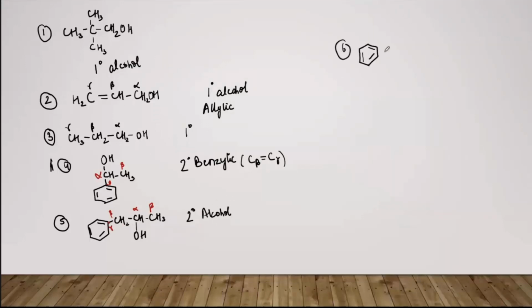This is the ring CH, double bond CH. Okay, so this is a complete compound. Now I'm going to label for clarity. So this OH is attached to this carbon, so this will be alpha. ठीक है, ये वाला कार्बन इज अल्फा.